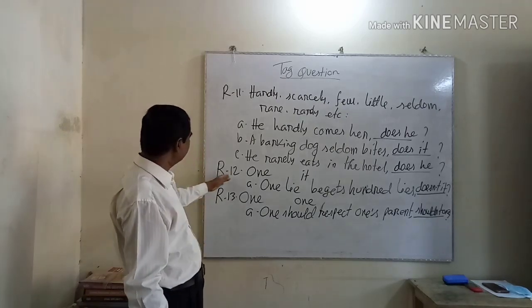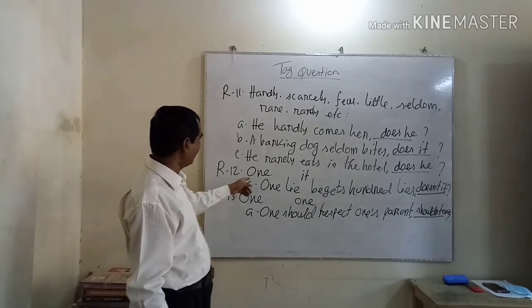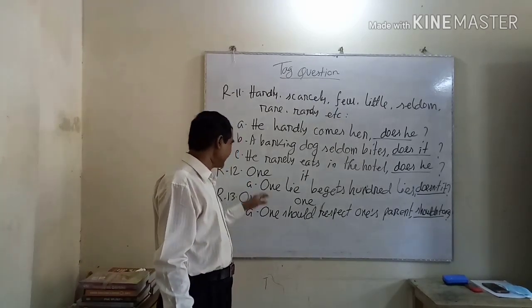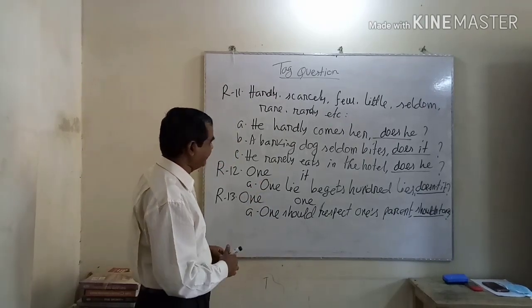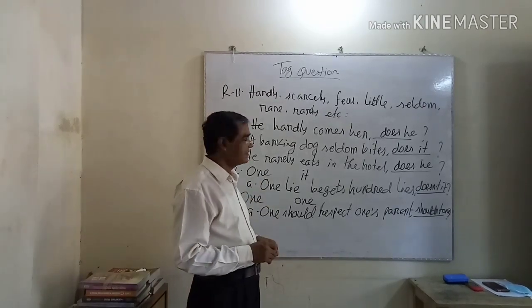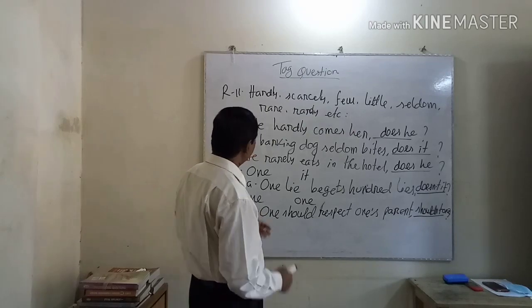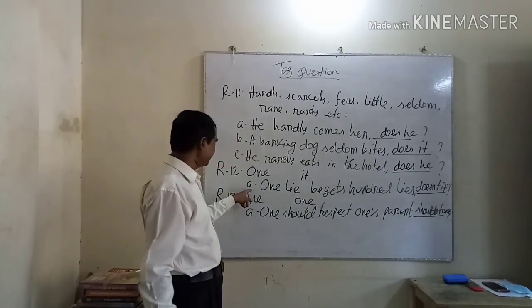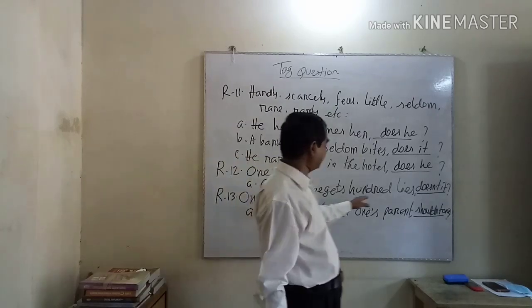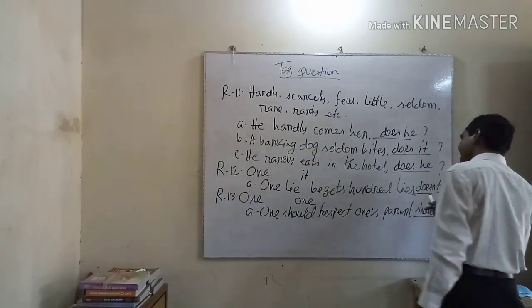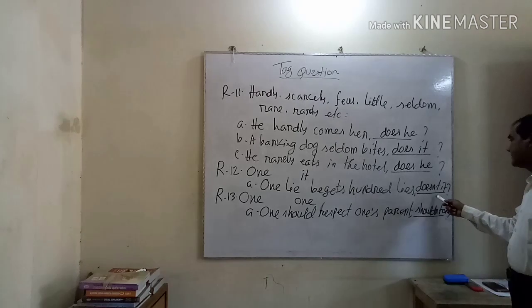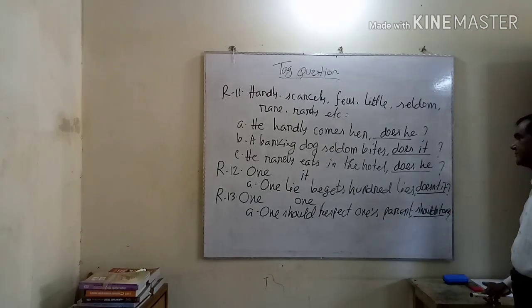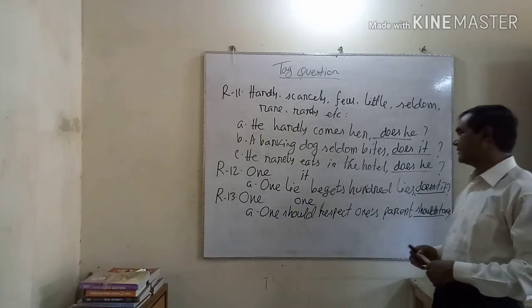Another rule 11.1: if one is subject and it denotes anything, the pronoun will be it. As for example, one lie begets 100 lies. The answer will be doesn't eat. Okay? The answer will be doesn't eat.